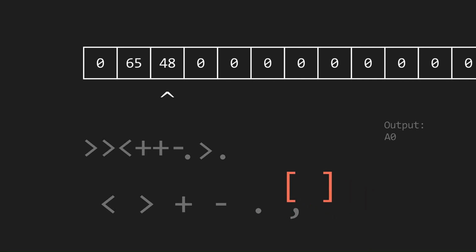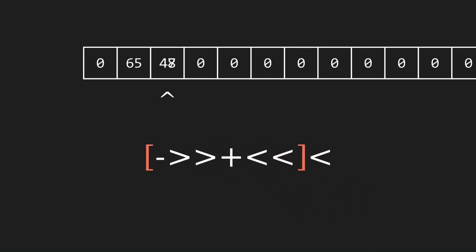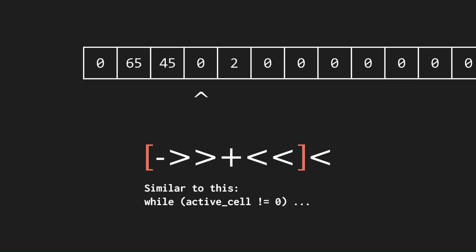And then we're left with the square brackets. In a piece of Brainfuck code, every open bracket must have a corresponding closed bracket. Code always just runs from left to right. When you reach an opening bracket, the execution jumps past the corresponding closed bracket, but only if the active cell is 0. If the active cell is not 0, then the execution just continues on to the next command.